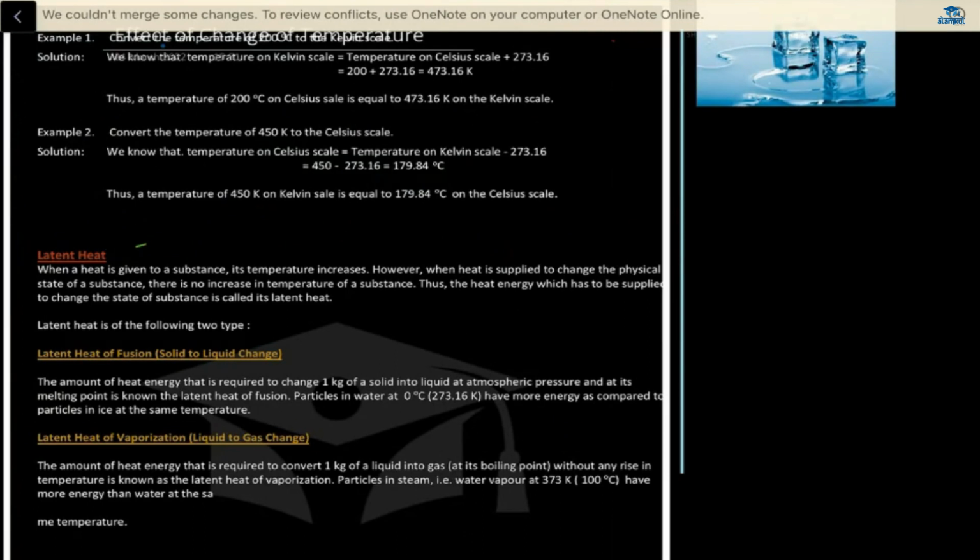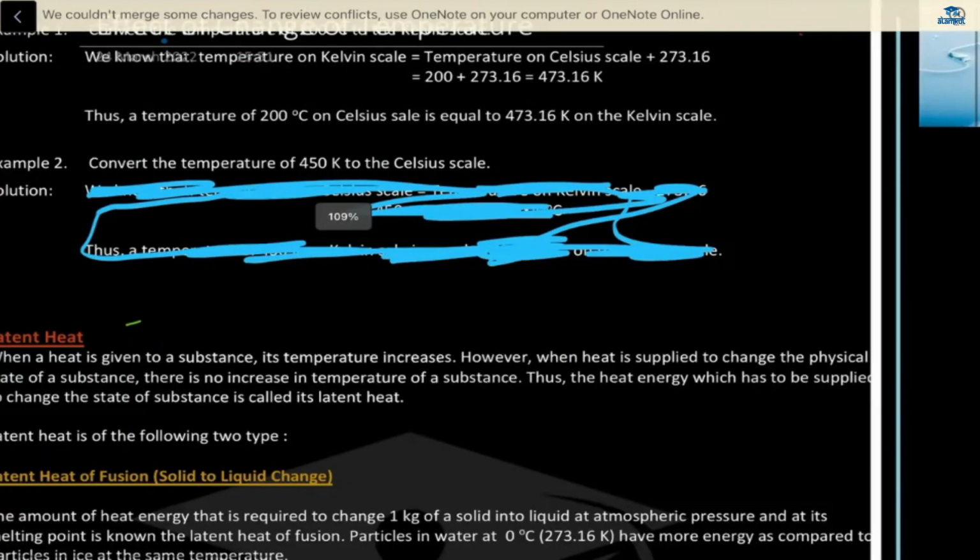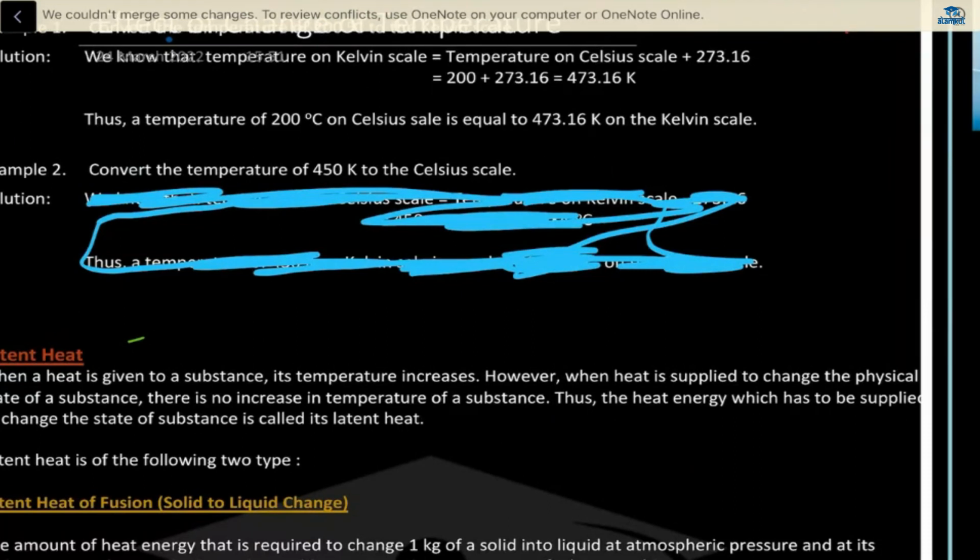Now, in one minute, you have to tell me the answer of this. Convert the temperature of 450 Kelvin to the Celsius scale.